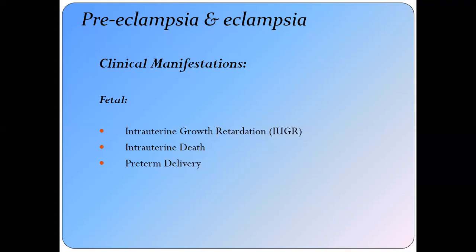Iatrogenic means that hypertensive disorder, particularly preeclampsia and eclampsia, is one of the important causes of iatrogenic preterm delivery, because the only treatment of preeclampsia and eclampsia is to deliver the patient. Once the patient gets rid of the fetus and the placenta, her symptoms will improve and her blood pressure will subside. So preeclampsia is one of the important causes of iatrogenic preterm deliveries.